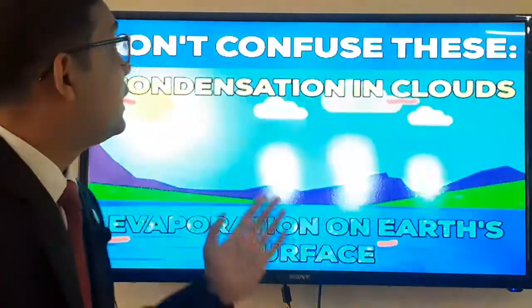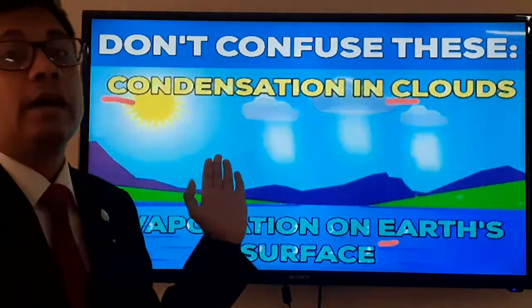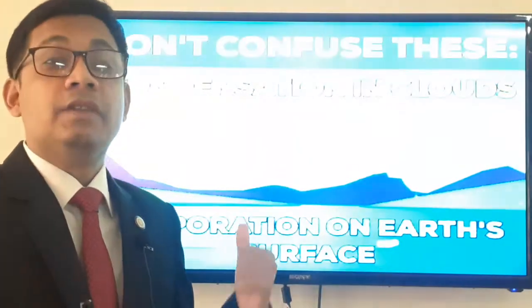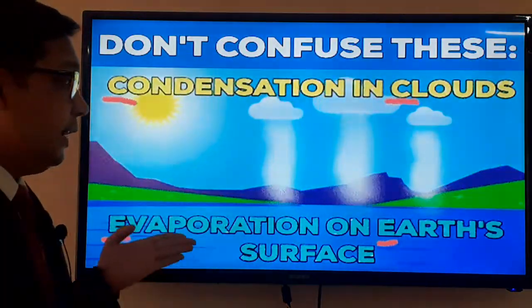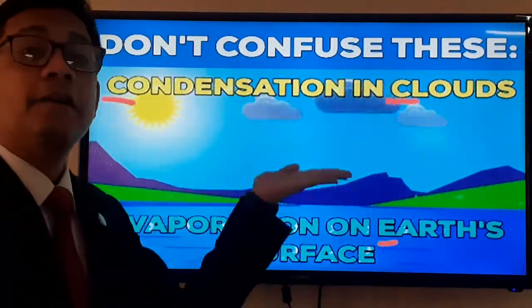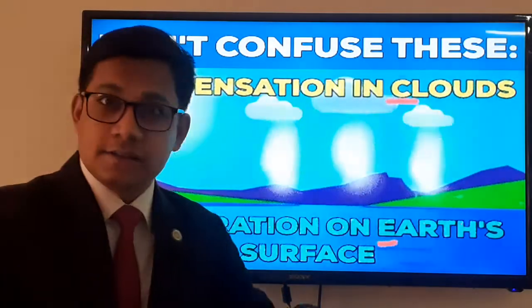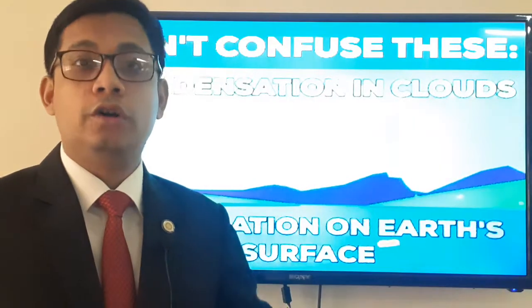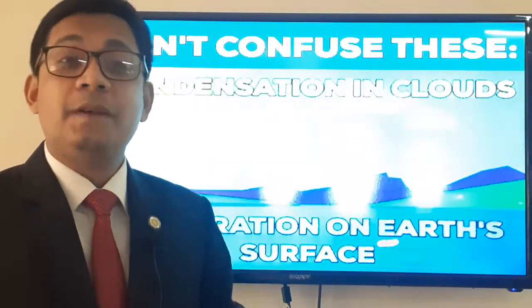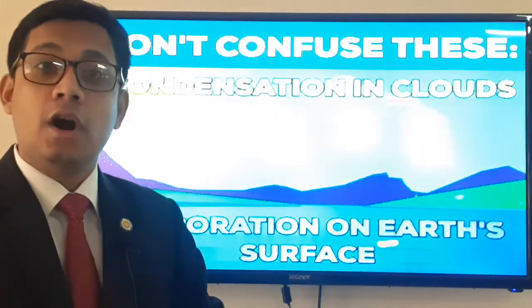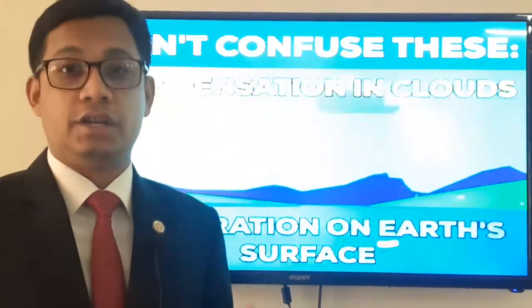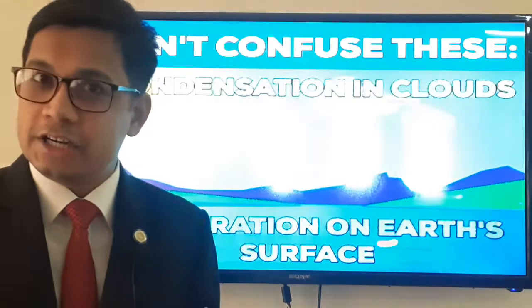So have a look. In this particular picture, I am saying don't get confused, dear students. First of all, evaporation, where does it take place? It takes place on the earth's surface. We know that on the earth's surface there are a lot of sources of water like rivers, canals, ponds, oceans. From those places, when water gets warm and heats up and goes upward, then it becomes evaporated. That process is known as evaporation.